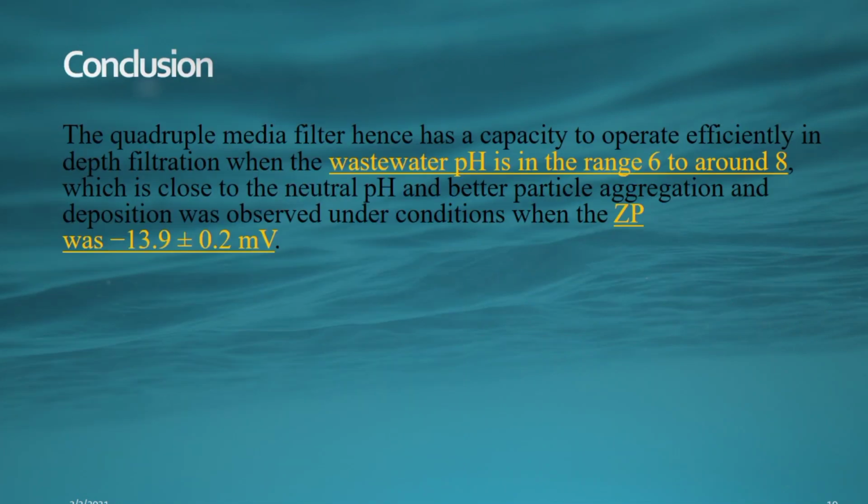Conclusion: the quadruple media filter has a capacity to operate efficiently in depth filtration when the wastewater pH is in the range of 6 to around 8, which is closely related to neutral pH, and the best particle aggregation was observed between minus 13.9 to 0.9 plus or minus error millivolt.